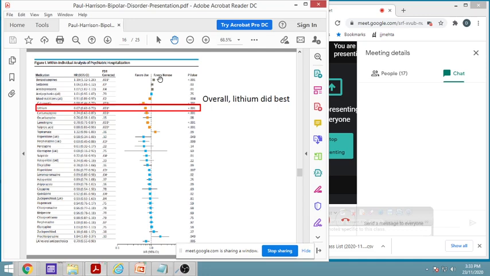So when we have the ratio of benefit to risk, where the benefit is more and risk is less, then we'll say that it favors the use, while where the risk is more and benefits are lesser, we'll say that it favors non-use. So it was found that lithium was the best in bipolar disease.